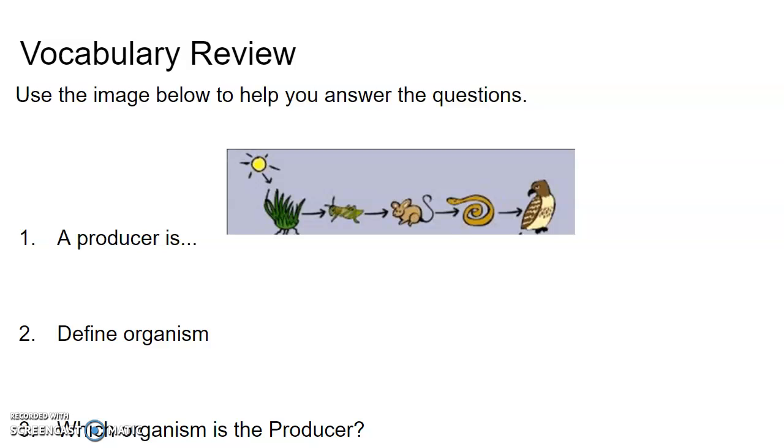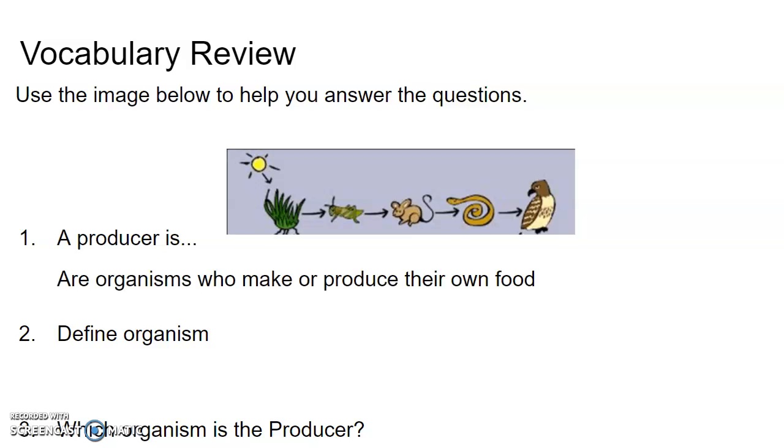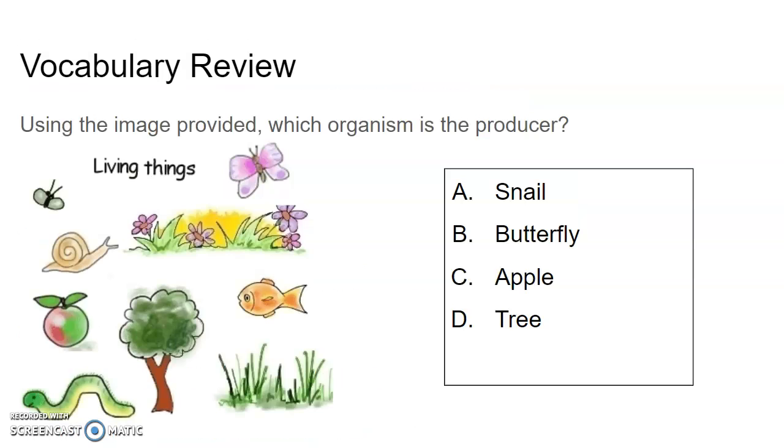We are now going to be doing our vocabulary review. You are able to use the image below to help you answer the question. 1. A producer is an organism that makes or produces its own food. 2. Define organism. They are living things like an animal or plants. 3. Which organism is the producer? Grass. You can also use this image to help you answer this question.